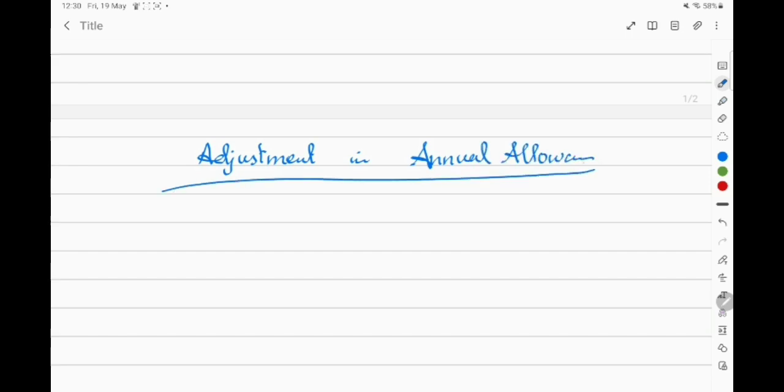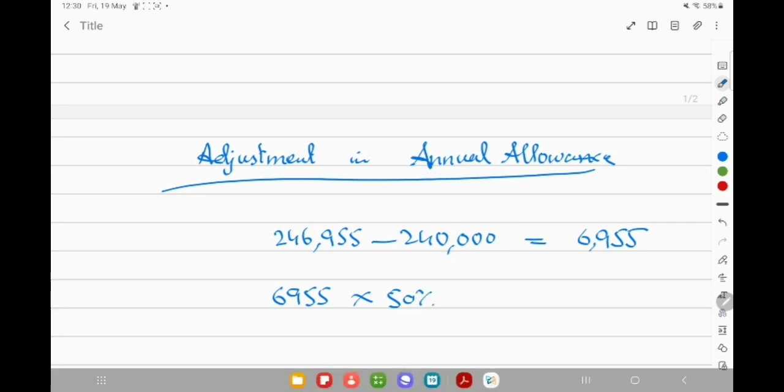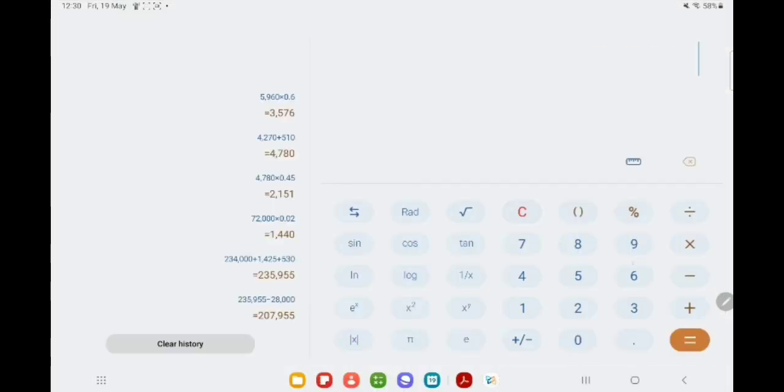We need to consider how much portion of this income is in excess of 2,40,000. This is 6,955. Make it half by multiplying it with 50%. So this will be 3,478.